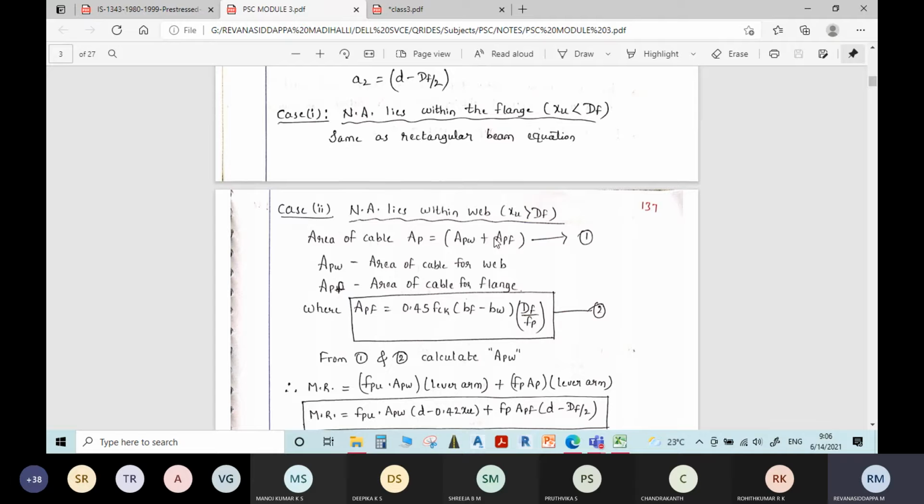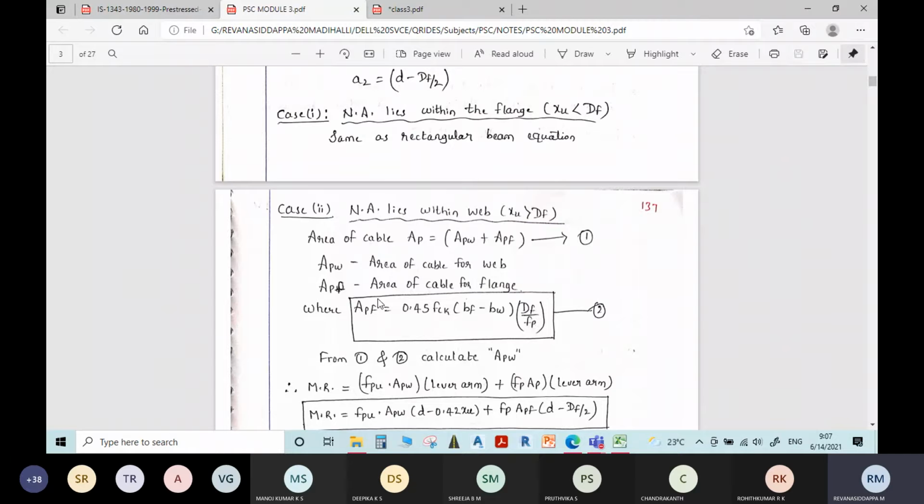Now to get the area of pre-stressing steel required for the flange portion, we have the formula. I have explained in detail how this formula came about in the first class. It is given by 0.45 FCK (BF minus BW) DF by FP.